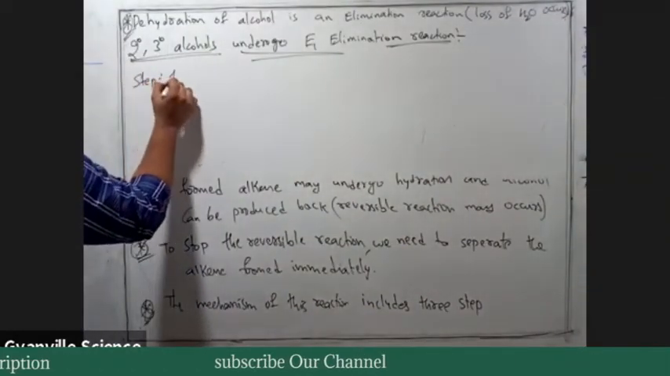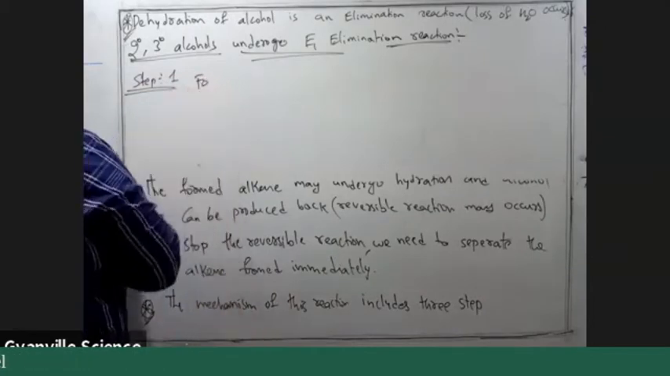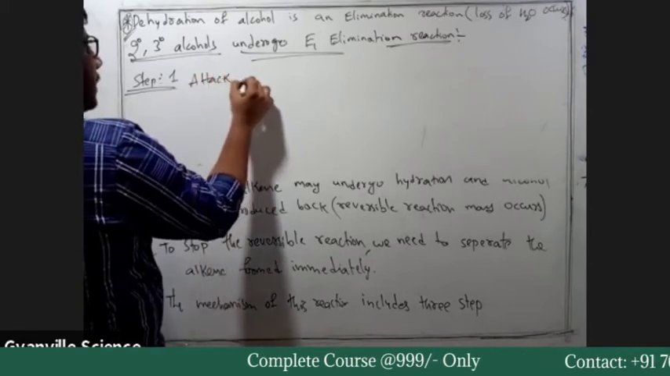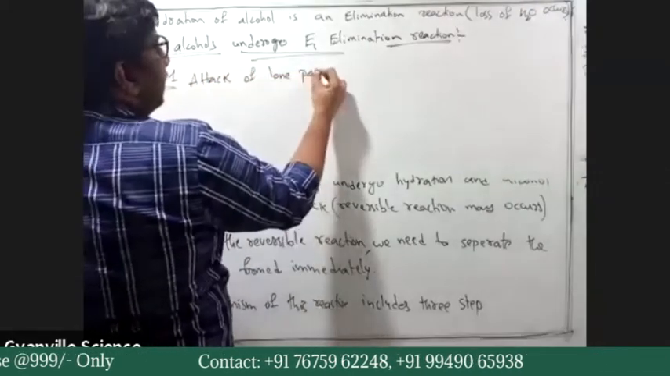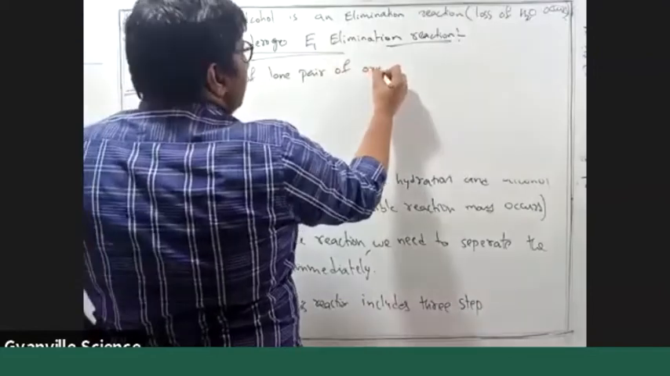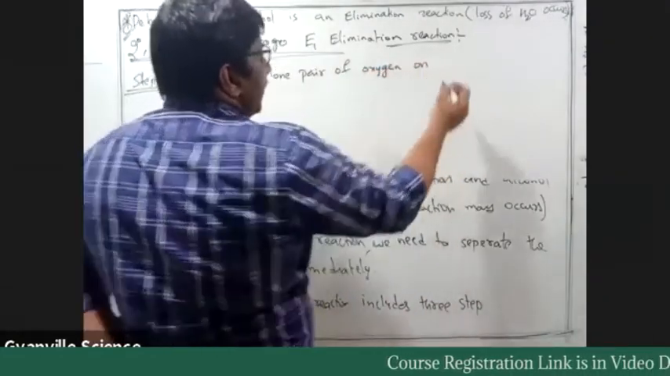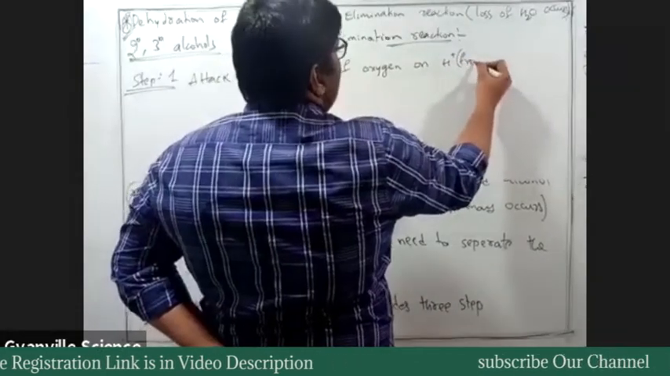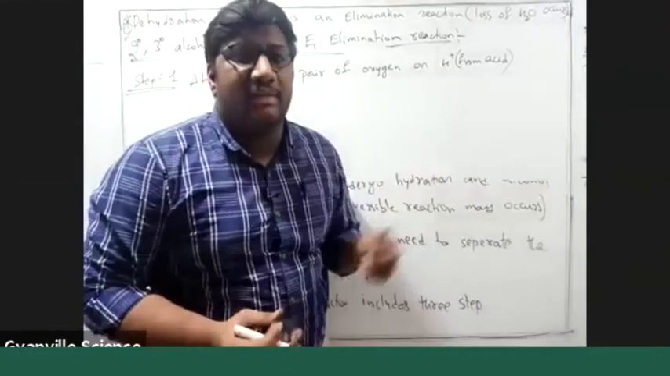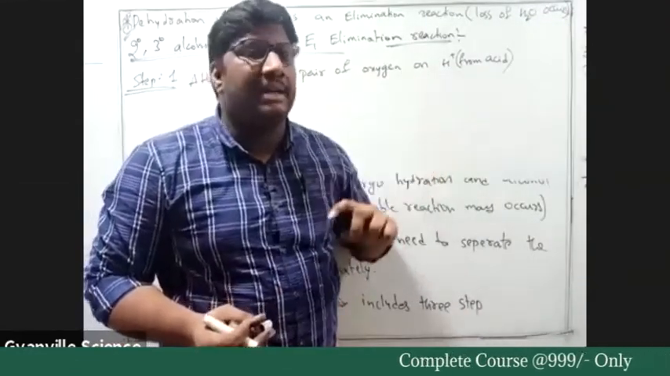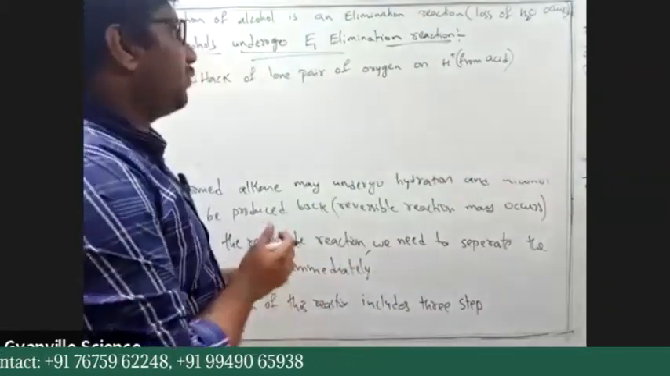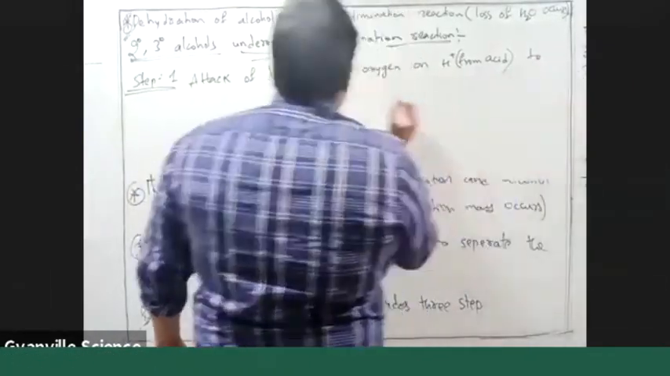Step one is the attack of lone pair of oxygen on H plus from acid. We have taken acid, right? So we have an alcohol. There we have an oxygen atom. In the oxygen atom, we have two lone pairs. So one lone pair of oxygen will attack the H plus to form protonated alcohol.